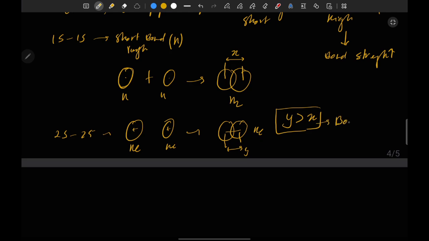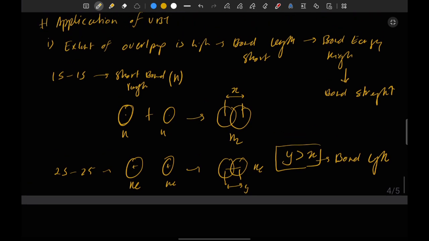This is basically bond length. And if a molecule has a higher bond length, then it means it has a high bond energy too. Okay, so we can see that the molecule which has a short bond length has a greater bond energy. The bond energy of X will be greater than the bond energy of the Y molecule.